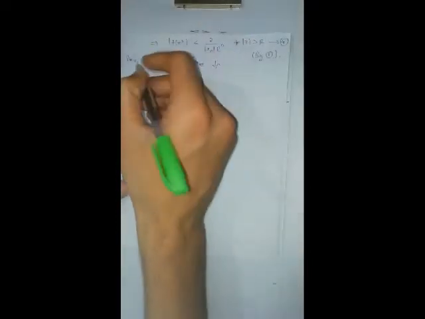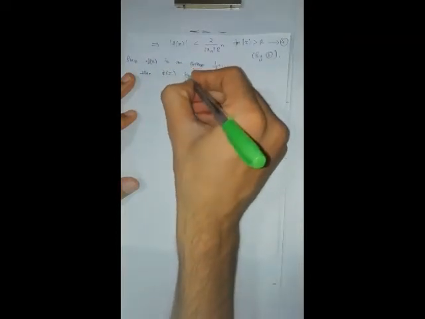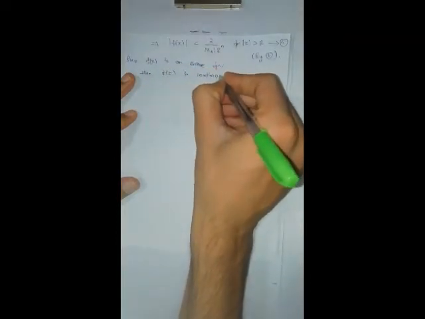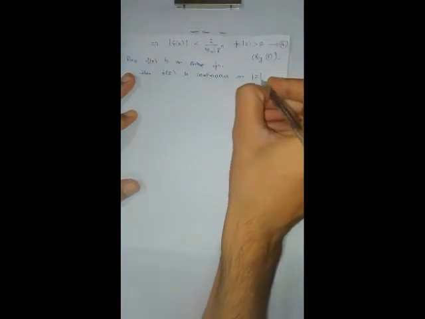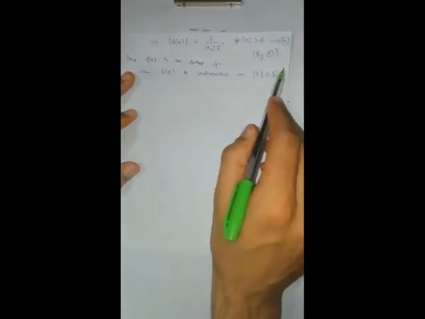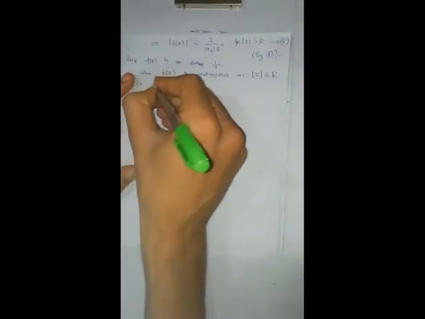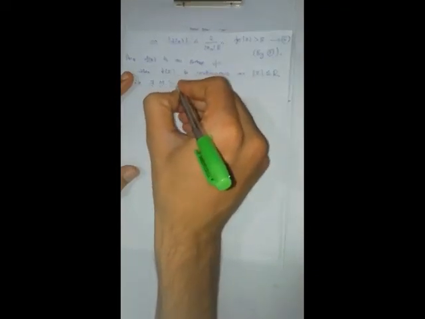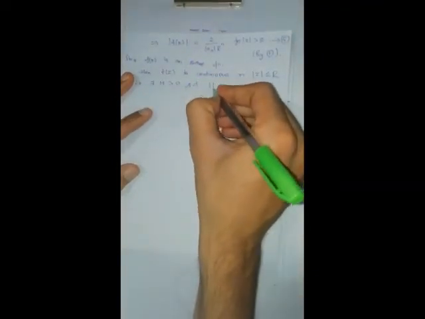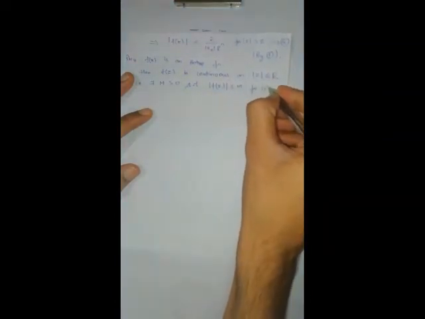If it is continuous everywhere, then I can say that f of z is continuous on modulus of z less than or equal to r also. If any function is continuous in a closed region, therefore it is bounded. That is, there exists capital M greater than 0 such that modulus of f of z is less than or equal to capital M for modulus of z less than or equal to r. Let us take equation number 5.